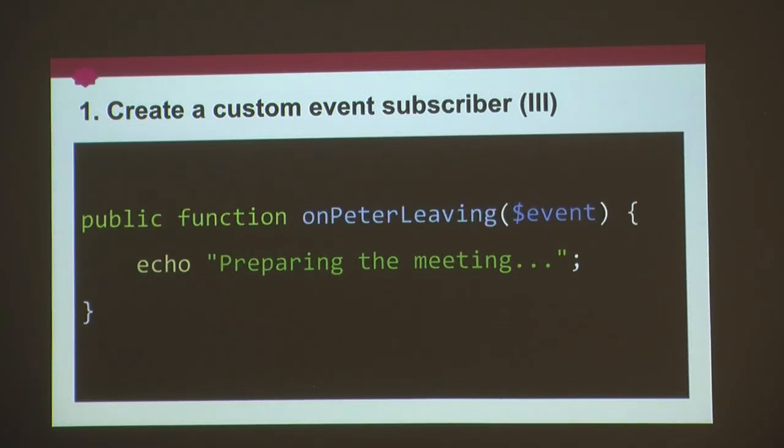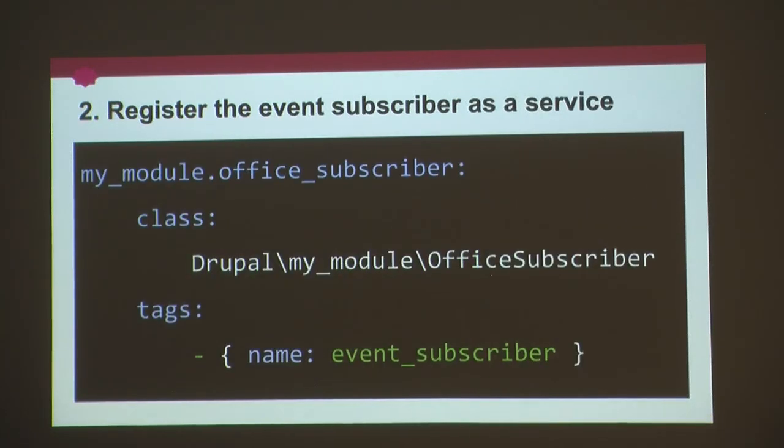And now all that's left to do is to actually implement the callback function. So this function takes up to 3 parameters, although we only need the first one in most cases. The first one is the instance of the event class. And the second one and the third one, we can add them if we want. The second one is the name of the event, and the third one is the event dispatcher itself.